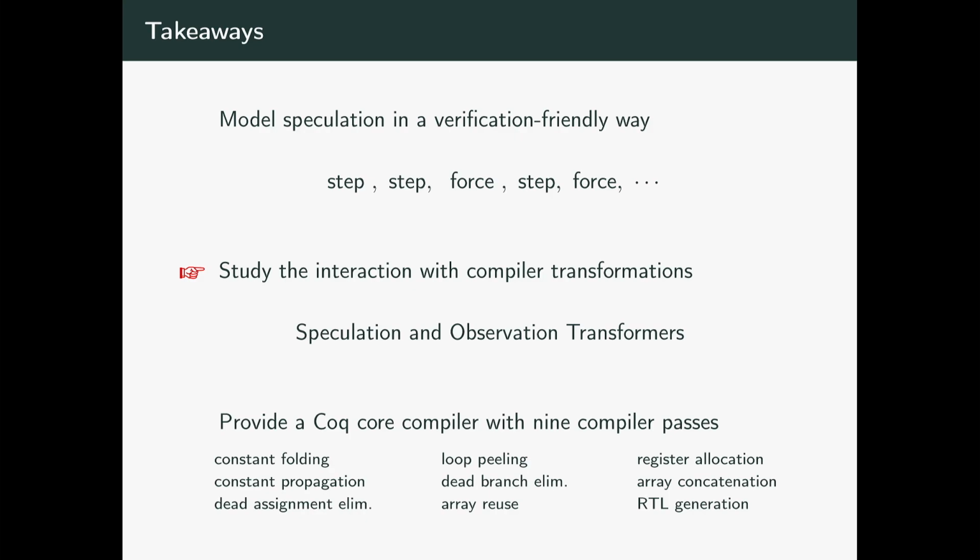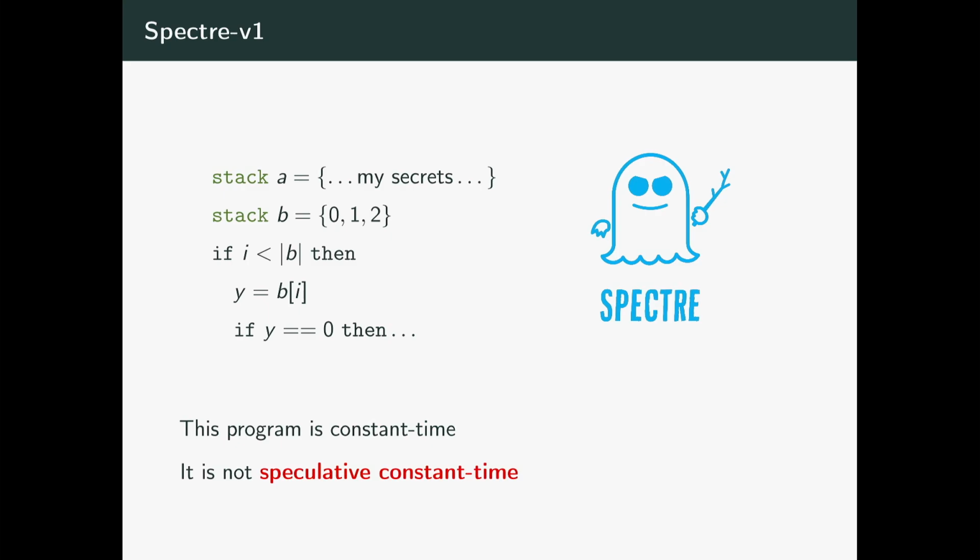The second main takeaway is that we study the interaction of speculation and compiler transformations, usual transformations that appear in compilers, and we use directive and observation transformers to establish the usual compiler simulation diagrams and prove preservation of side channel security. Finally, we provide a core compiler mechanized in Coq with 9 compiler passes and show that it preserves non-interference. As a quick motivation, I will go over the most basic Spectre example, which is the problem with speculation and side channels.